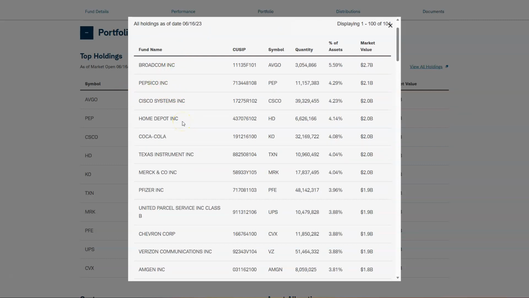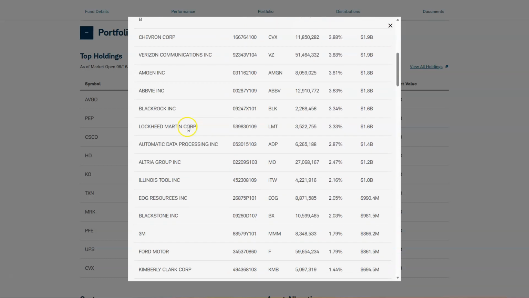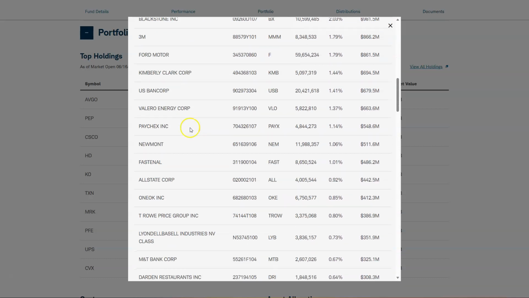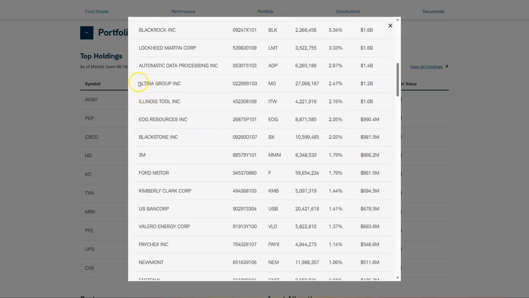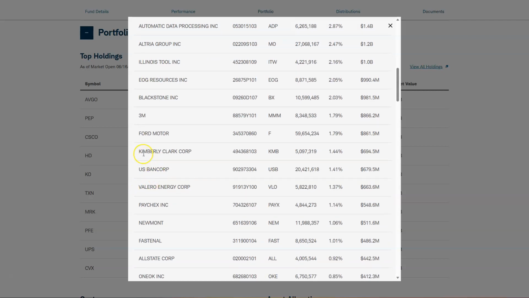So if you take a look at these stocks, you can go from the top to the bottom and determine that you like most of them, maybe not every single one. Like Altria is pretty high up there at 2.47%. I don't want Altria as that high a percentage of my portfolio. I understand that it pays an 8% dividend right now. Kimberly-Clark's another kind of dead weight US-based stock, in my opinion, with just over a 3% yield. I don't particularly want that.